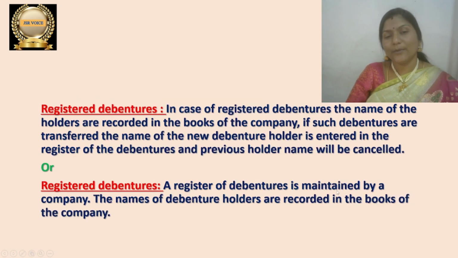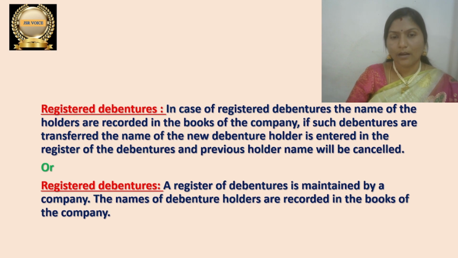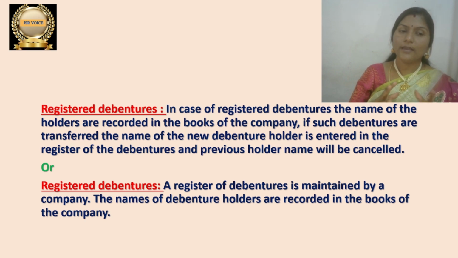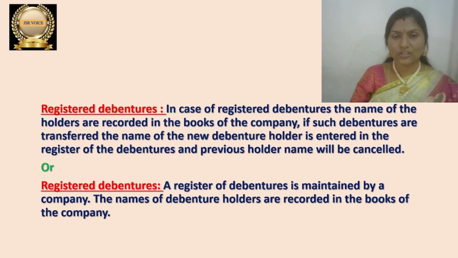So registered debentures is the next one. Registered debentures. This is one type of debentures. There are different debentures we have. So here registered debentures are one kind of debentures. In case of registered debentures, a business maintains one register, and in that register company records all the names of the debenture holders. So whoever is the owner of the debenture, that name will be recorded in the register of the company. So register is maintained in case of registered debentures.